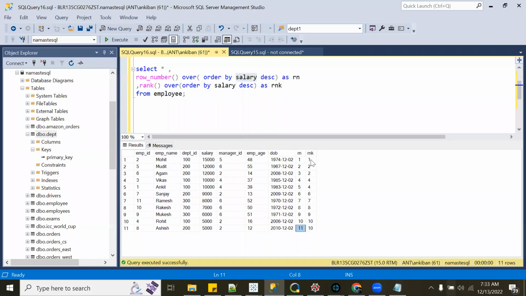But in rank, what happens? Two people with the same salary get the same rank, so the same value. You see, they both have 12,000, so they are getting the same rank, 2, 2. And the next rank will be 4. It will skip 3 because this is the fourth person: 1, 2, 3, 4. So this is the fourth person as per salary, so rank is 4. Again, these two have the same salary, 4, 4. Then this is the sixth one, then 7th, 8th, 9th. And these two have the same salary, again they both have 10.